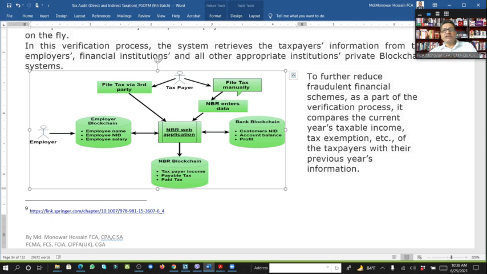But at this moment, if NBR wants to do this, it would create fear in our taxpayers, because there are some businessmen who have different types of accounts in the bank, and they are submitting different types of financial statements also.